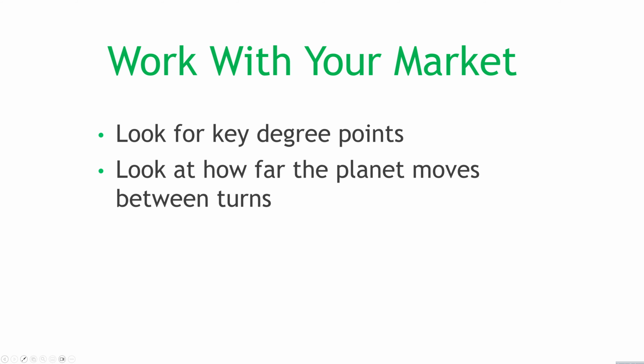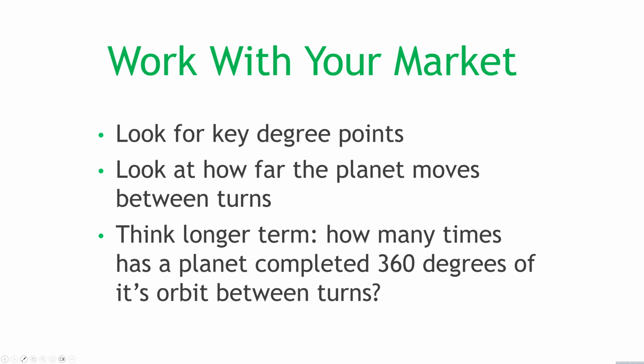You can also look at how far the planet moves between turns. You can also think longer term. Has the planet completed more than one orbit between its turns? So for example, maybe Jupiter does 1.5 or 1.75 or 2 or 3 or 4 laps between two major turning points in the market. Maybe you can find a link that way.